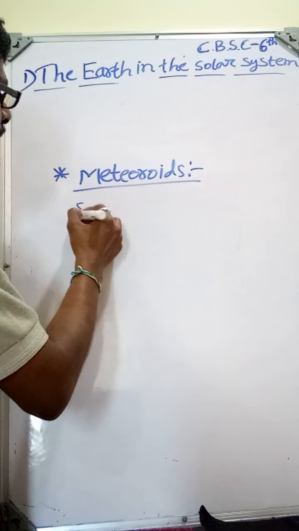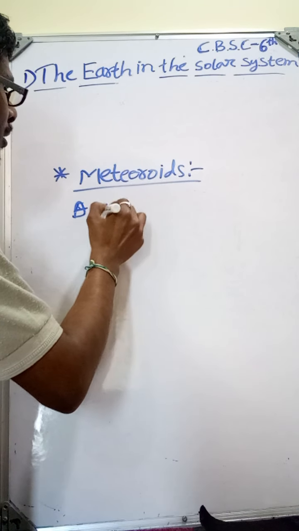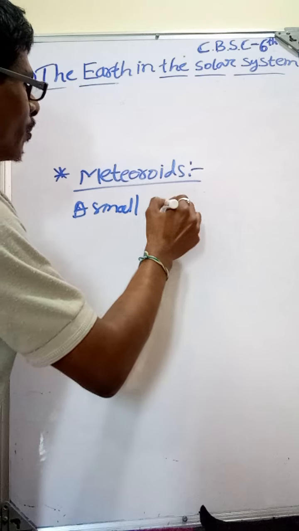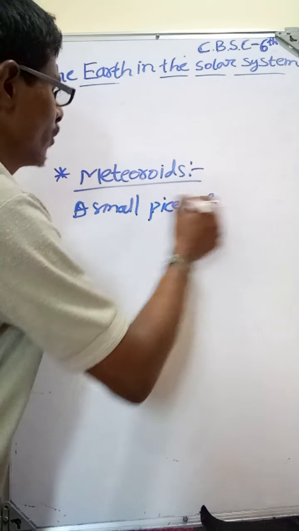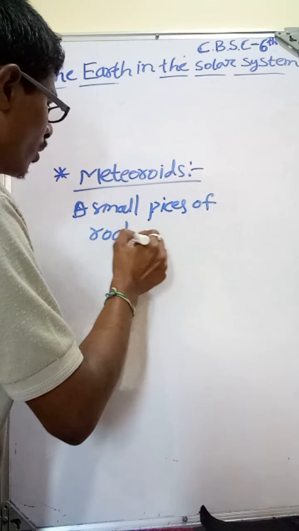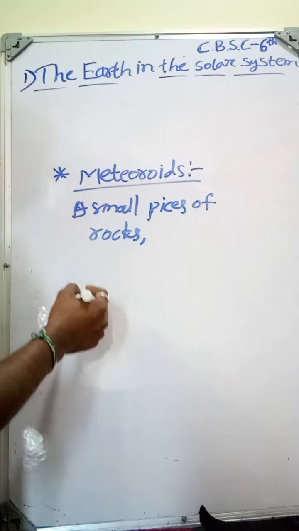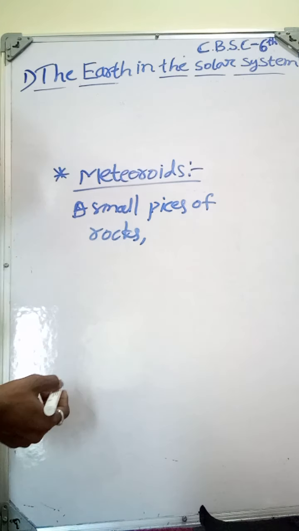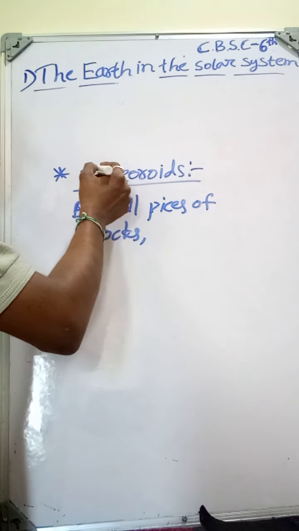Meteoroids. What are meteoroids? Small pieces of rock which are rotating around the Sun are called meteoroids.